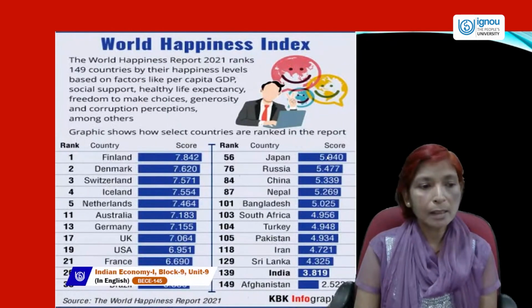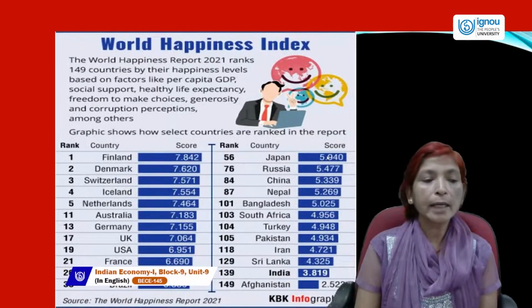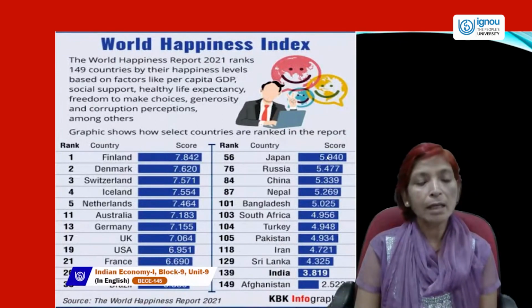Australia rank is 11. Germany rank is 13, and UK rank is 17, USA rank is 19, France rank is 21, Saudi Arabia rank is 26, and Brazil rank is 35.